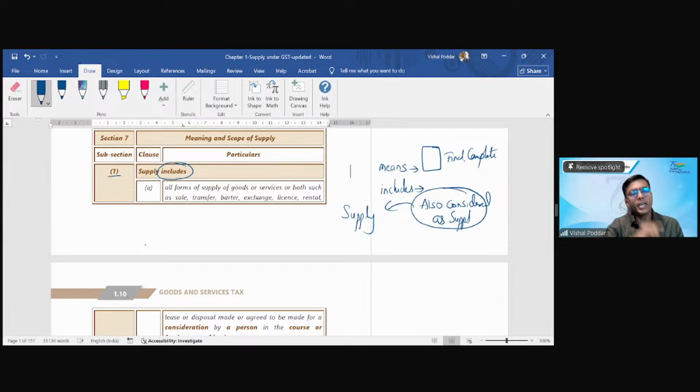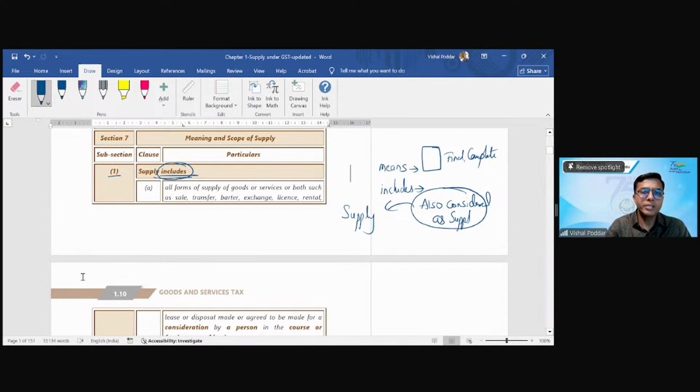Now, as rightly pointed out by Pitambar, if you said in step 1, I checked and I'm not falling in any of the negative list, so by default, I will become a supplier. Why? Because the definition is inclusive, but my answer is no. And I'll be giving you some very interesting practical examples of this, that you are not fitting in a negative list, still, you are not a supplier. Why? Because you are not fulfilling what is given in 7.1.